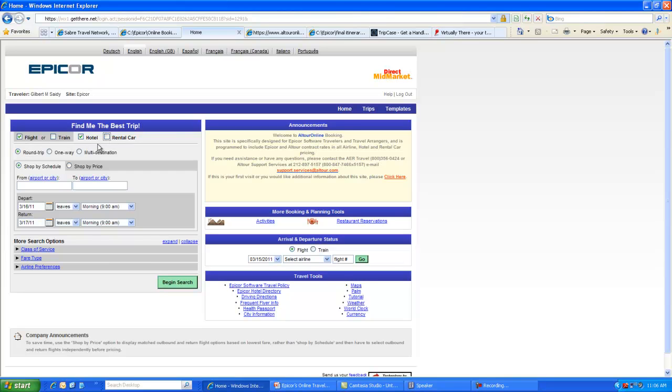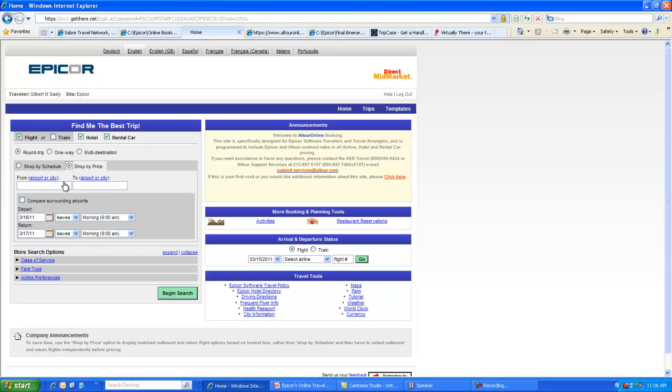You can check hotel only, rent-a-car, flight, or train, any of these, round trip. I like the shop by price option. You can go either way, back and forth, but the price option will give you a quick look that will compare non-stops versus one-stops and the airlines that have it. I'm going to do a sample easy trip from Denver to Minneapolis